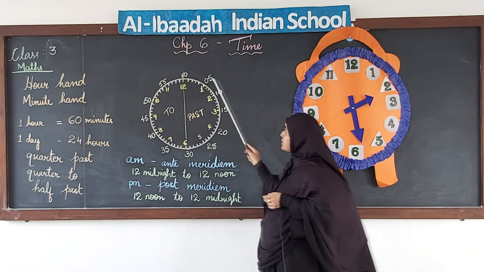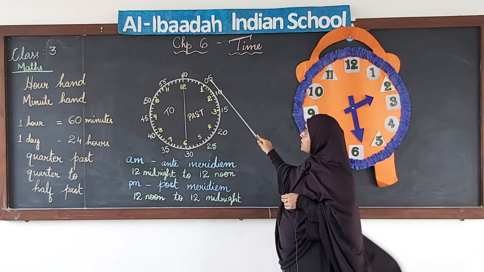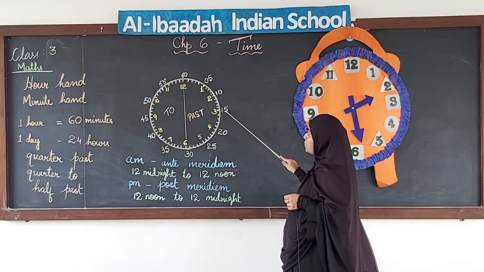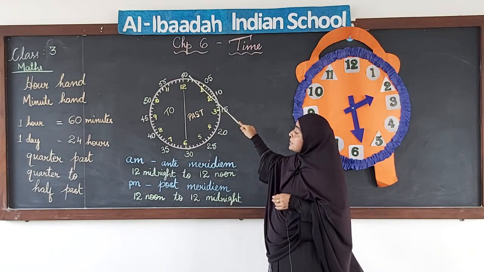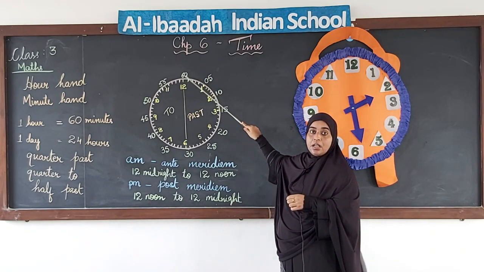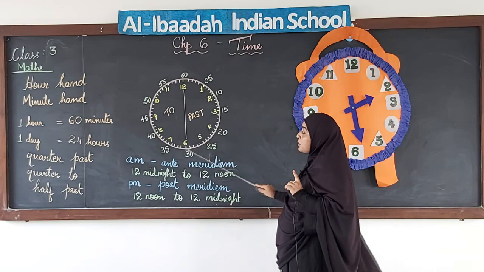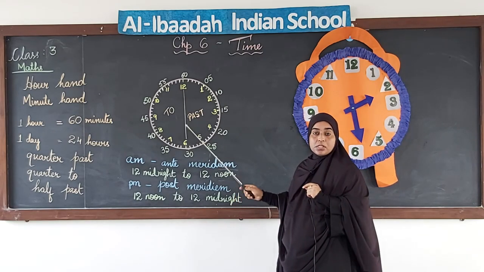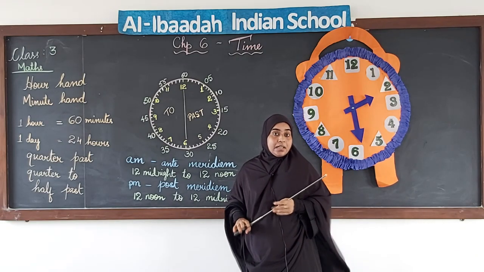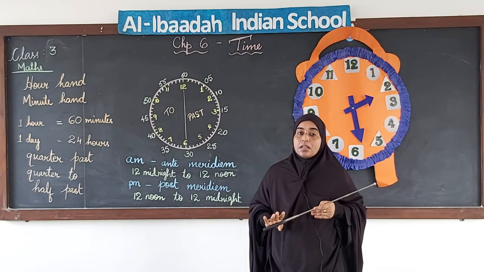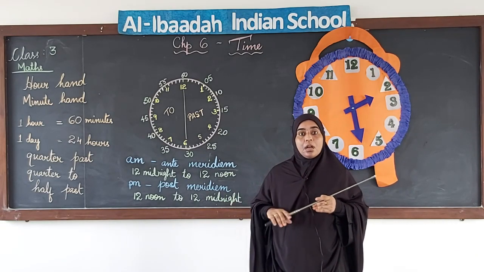You can see that 1 means 5 minutes, 10, 15, 20, so on till it comes to 12, it is 60 minutes. When the minute hand goes one round of the clock, it means it has completed 60 minutes, and that is equal to 1 hour.